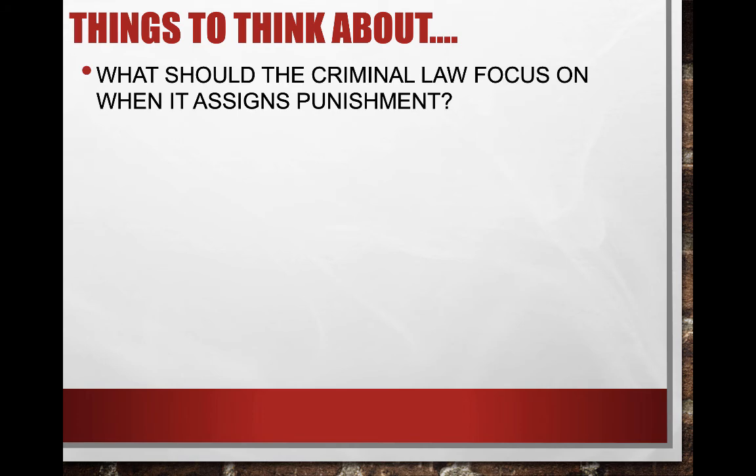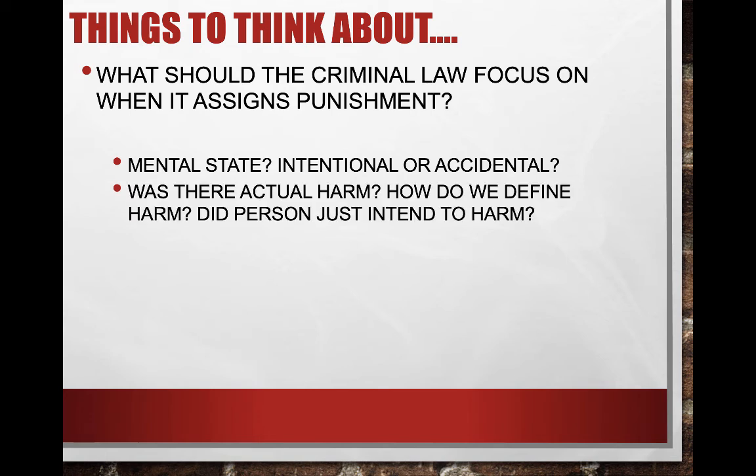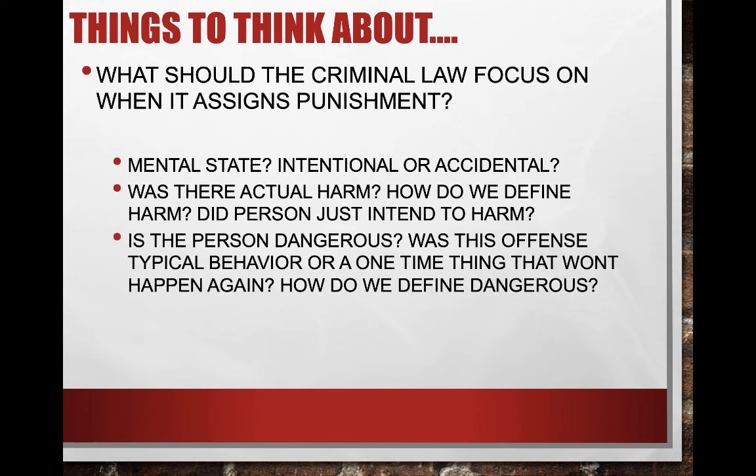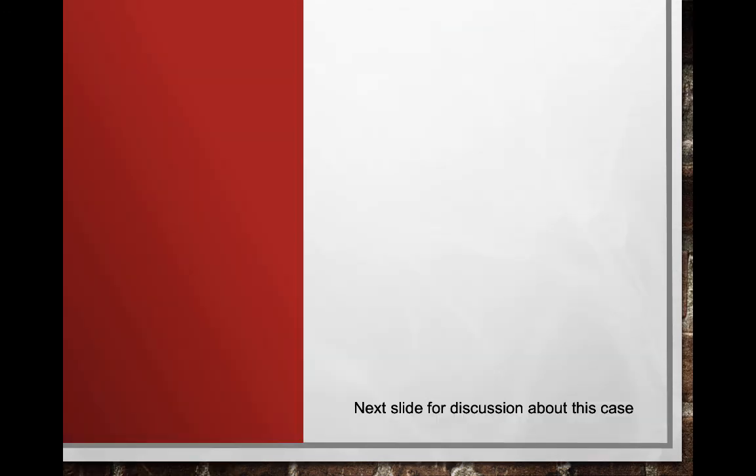Things to think about. So what should the criminal law focus on when it assigns punishment? Mental state, intentional or accidental? Was there actual harm done? How do we define harm? Think about this. Did the person just intend to do harm? Is the person dangerous? Was this offense typical behavior or a one-time thing that won't happen again? How do we define dangerous? Are all factors, intent, harm, dangerous, relevant?